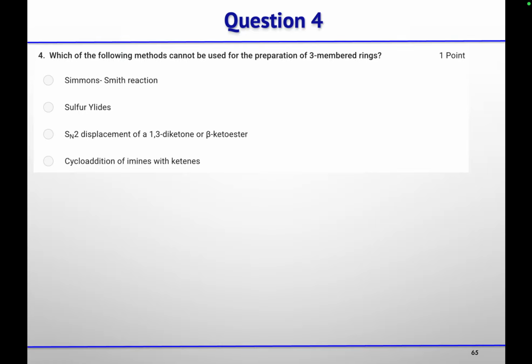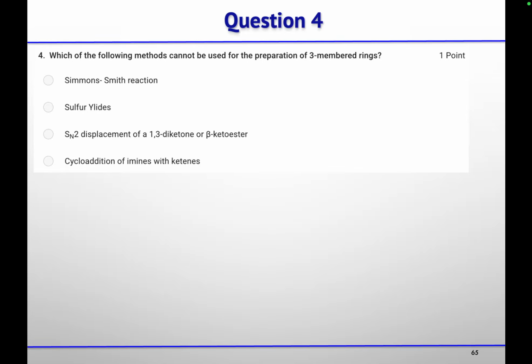Okay. Which of the following methods cannot be used for the preparation of a three-membered ring? Simmons-Smith reaction, sulfur halides, SN2 displacement of 1,3-diketones or beta ketoesters, or cycloaddition of imine with ketenes. Fourth one.